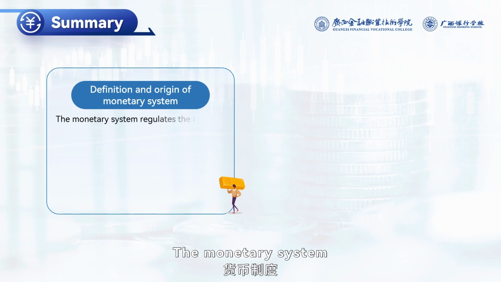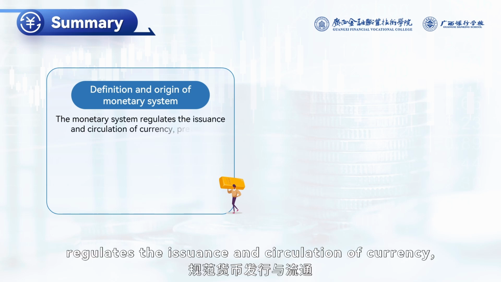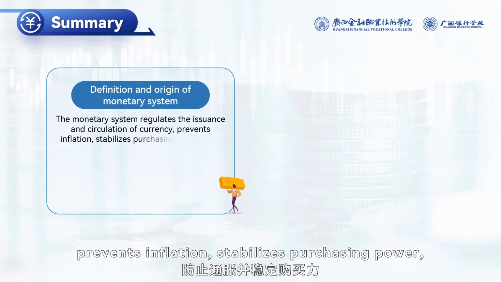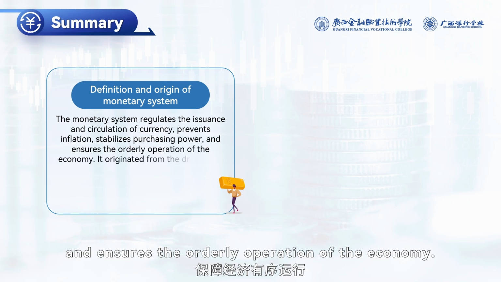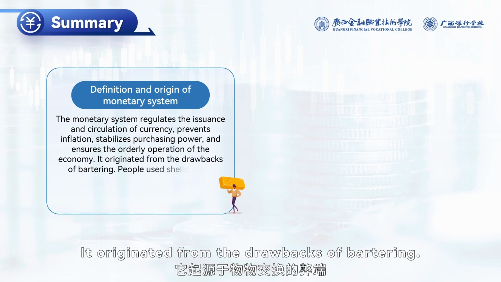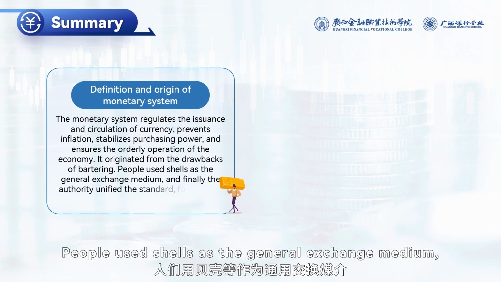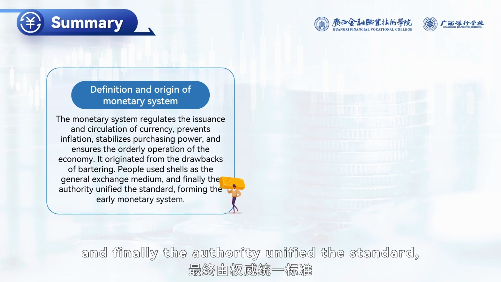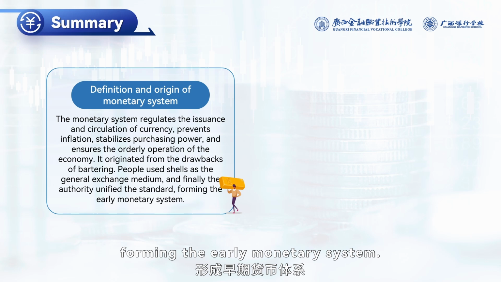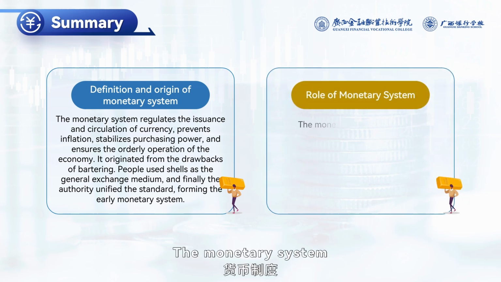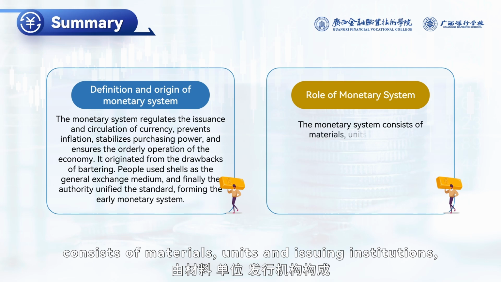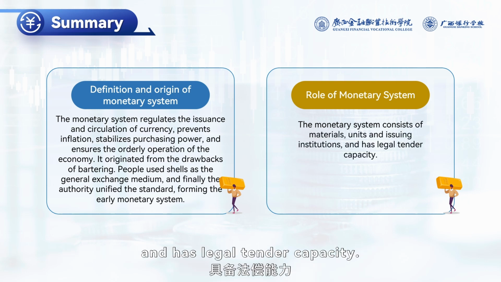The monetary system regulates the issuance and circulation of currency, prevents inflation, stabilizes purchasing power, and ensures the orderly operation of the economy. It originated from the drawbacks of bartering. People used shells as the general exchange medium, and finally the authority unified the standard, forming the early monetary system. The monetary system consists of materials, units, and issuing institutions, and has legal tender capacity.